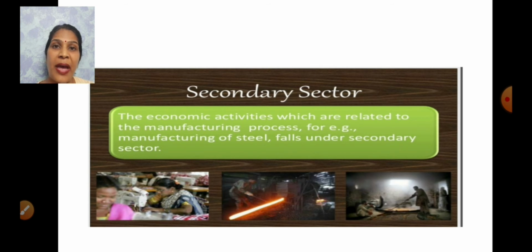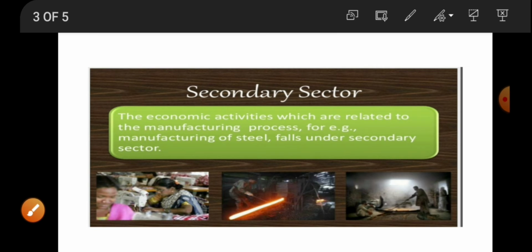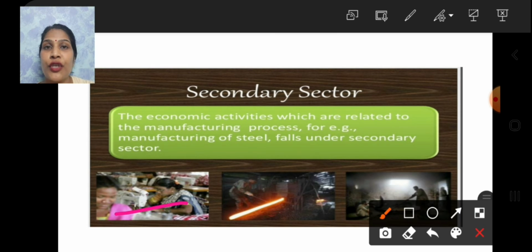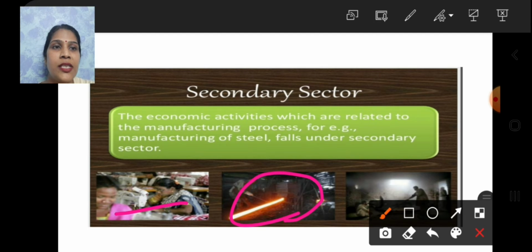every manufacturing process which is being undertaken, like we can see over here in some of the pictures, the manufacturing is taking place here. The manufacturing of shirts is taking place here, some of the machinery or the car process is going on. So whatever process is for manufacturing purpose, it comes under the secondary sector.